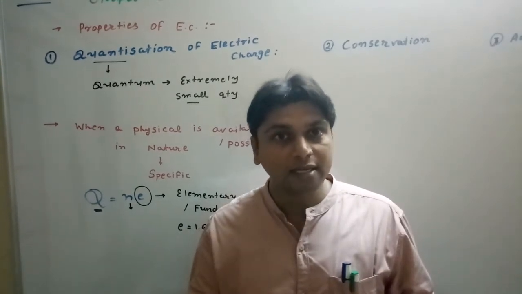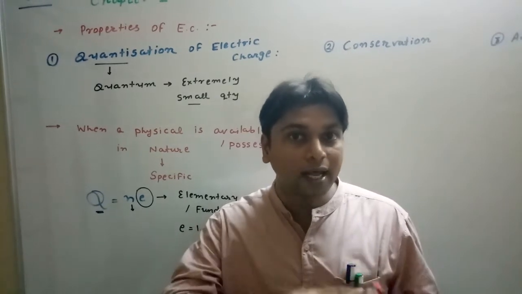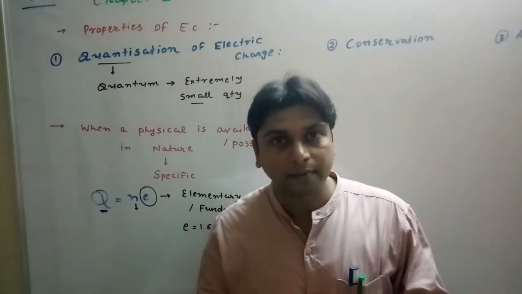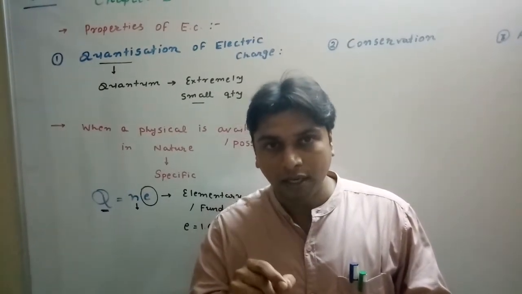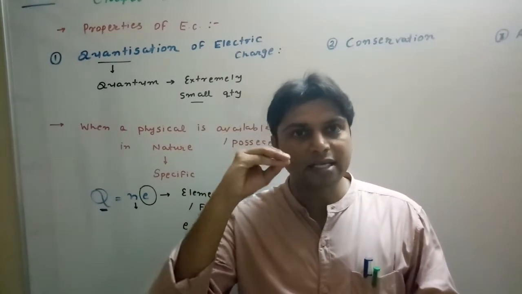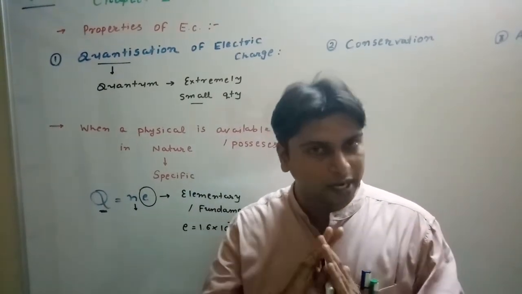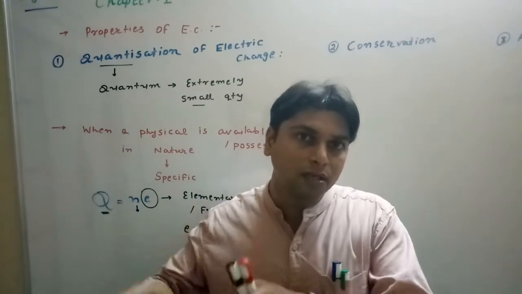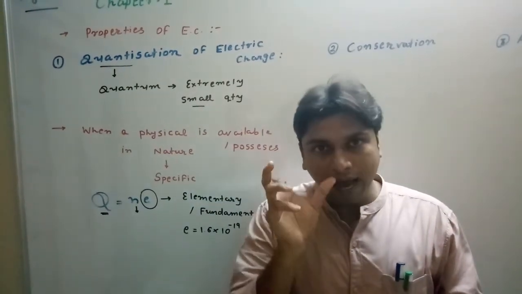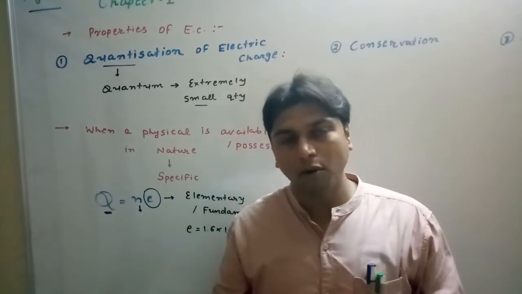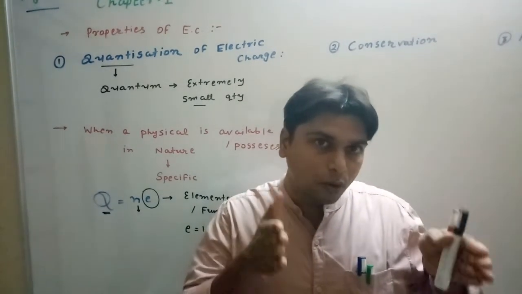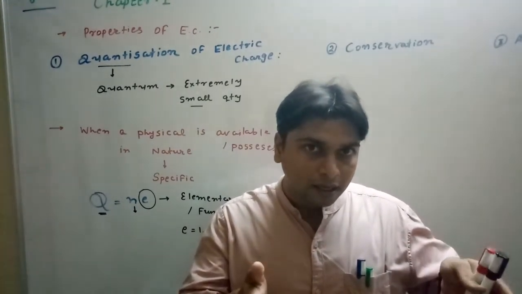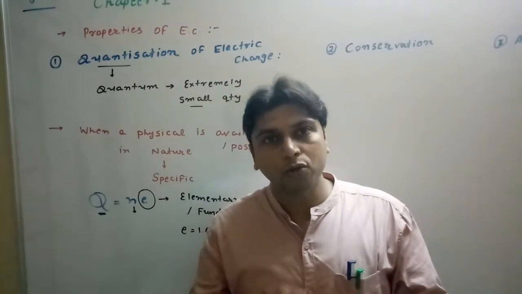Either you will have to purchase 10 kg or you will have to purchase another box which has another 10 kg, so the total will now be 20 kg. You cannot get mangoes in any values like 11 kg, 12 kg, 17 kg, 18, 15. You cannot get that. You will have to purchase mangoes either 10 kg or 20 or 30 and so on. So now you might have understood the meaning of quantization in general. Here the quantization happened of the mangoes. Mangoes were available in packets, but the smallest possible packet was of 10 kg.